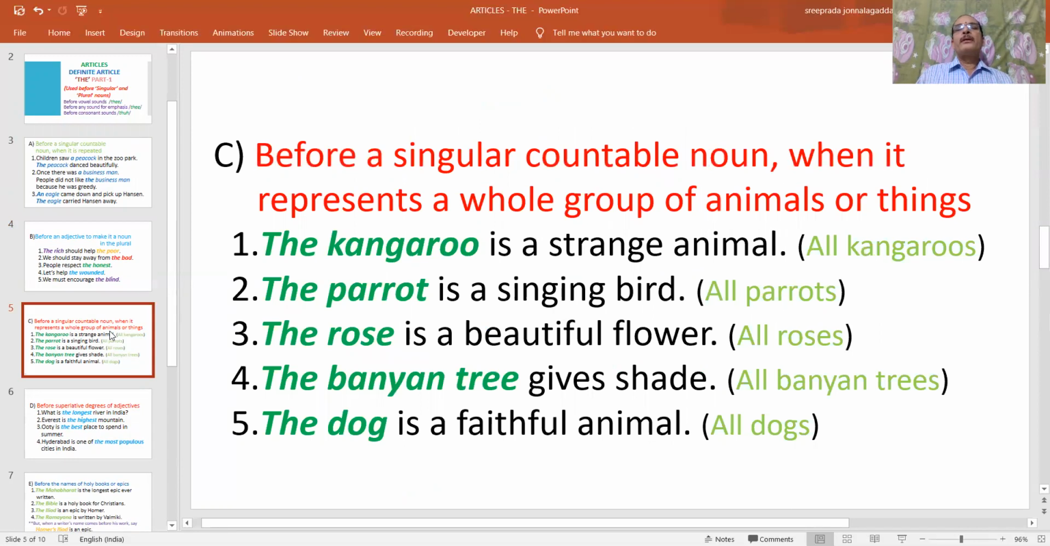And when we place the before the name of an animal or thing, it refers to a group of that animal or a group of that thing. For example, the kangaroo, the parrot, the rose. That means all kangaroos, all parrots, like this. And what is the exception here? We can use, in place of the, we can use a also, nothing wrong at all.